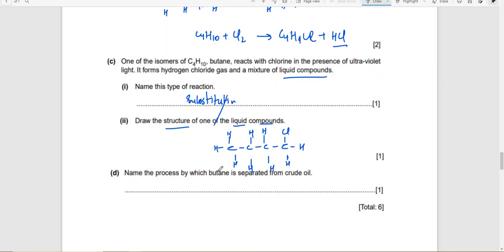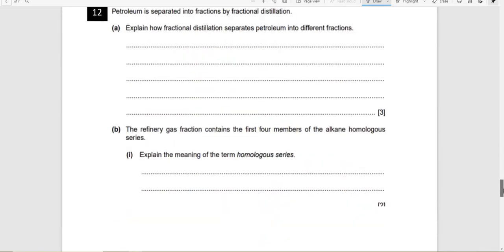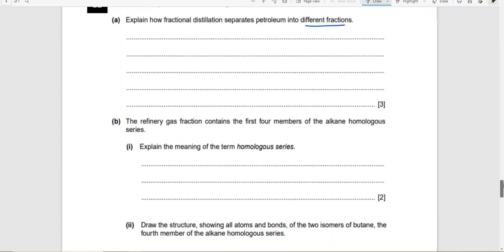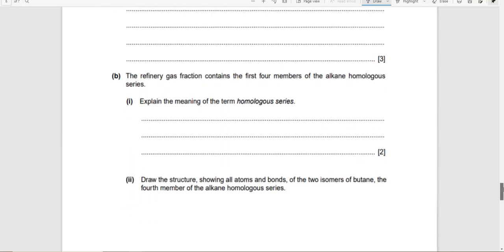Name the process by which butane is separated from crude oil. That is called fractional distillation. Okay. Explain how fractional distillation separates petroleum into different fractions. We did this when we did separation techniques. If you don't know, you can go back to the previous video.